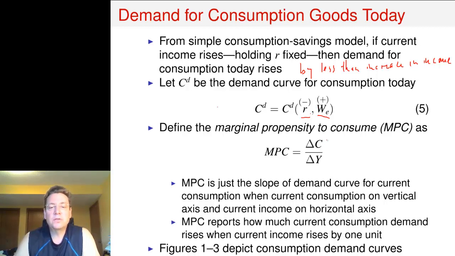So we can define this thing that's called the marginal propensity to consume, which is just telling us that if income goes up by $1, how much does consumption rise by? And in general, this marginal propensity to consume is going to be somewhere between 0 and 1. That's what I was saying up here, that if income goes up by $1, consumption today will go up by something less than $1, say 80 cents. And that means that the marginal propensity to consume is 0.8. And out of that dollar, you then consume 80 cents and you save 20 cents.